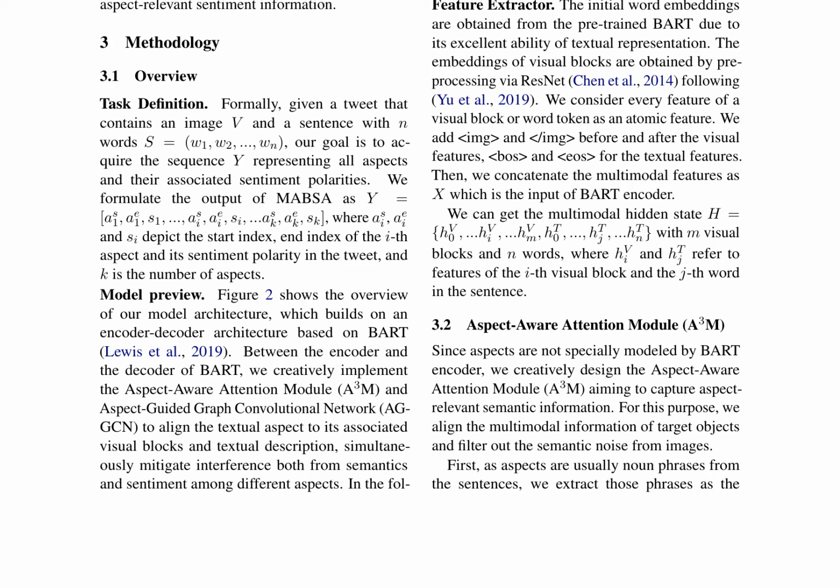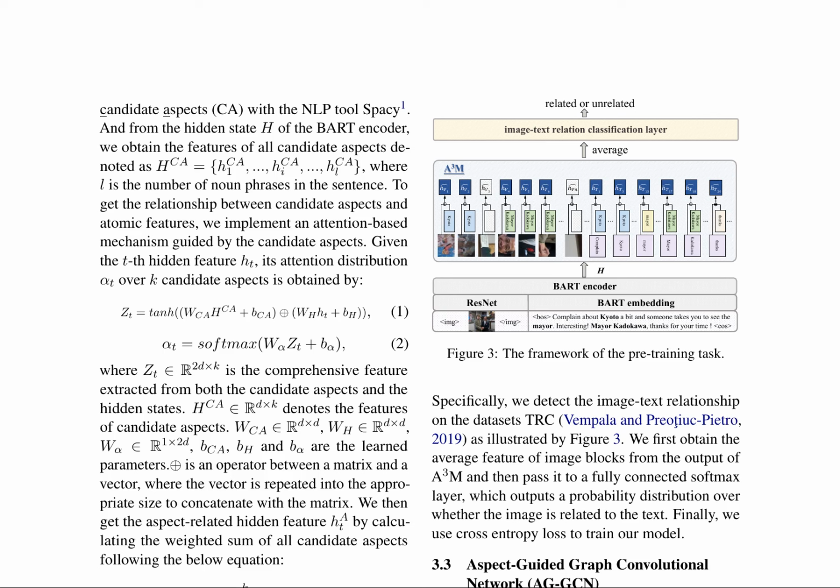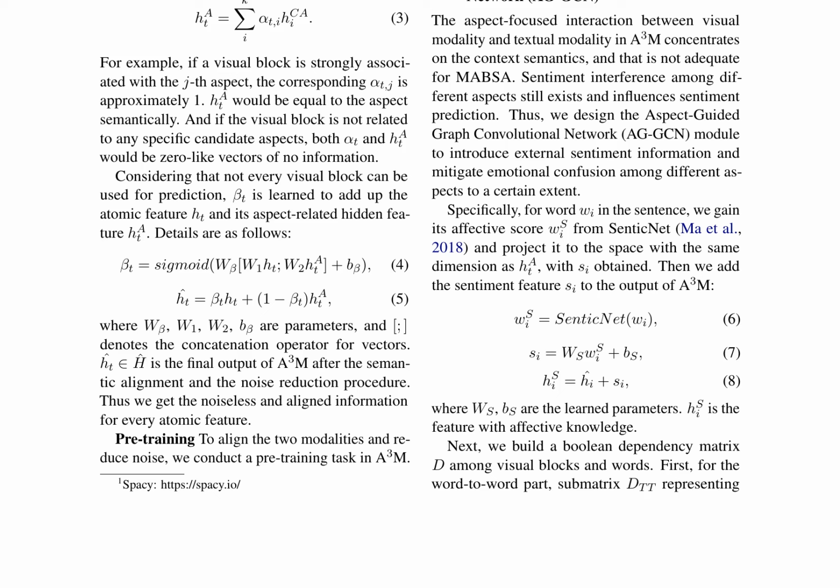The A3M module is designed to capture aspect-relevant semantic information by aligning multimodal information of target objects and filtering out semantic noise from images. It utilizes an attention-based mechanism guided by candidate aspects to get the relationship between candidate aspects and atomic features. The AGGCN module is introduced to mitigate sentiment interference among different aspects. The model is pre-trained on datasets like TRC to detect image-text relationships. This comprehensive approach aims to improve sentiment analysis by effectively capturing and aggregating aspect-relevant sentiment information.